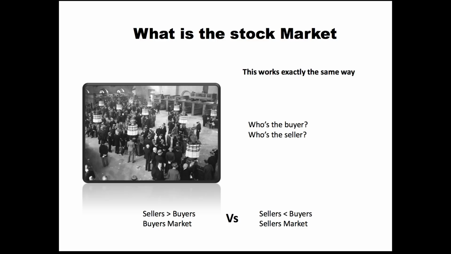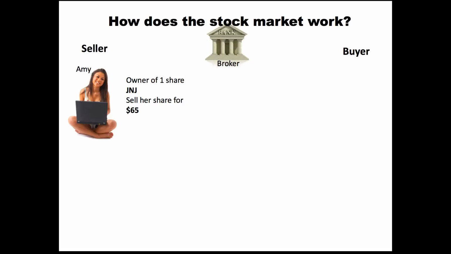The reason it's considered that is because in that last scenario, where there are fewer sellers than buyers, the sellers are changing the value of the company, the value of the shares. And that's something that you really have to understand, because it's fundamental to how the markets move. So let's take this with one share and one seller to break this down, and you can see how the stock market's really working, and how eventually that market price, that you see when you go look up a company and it says the market price is $65, this is what's happening. This is what's determining that market price.